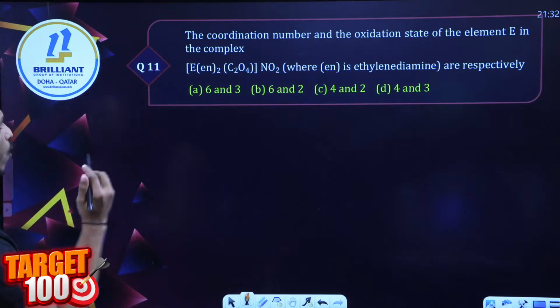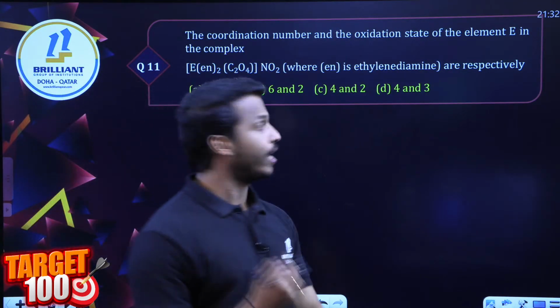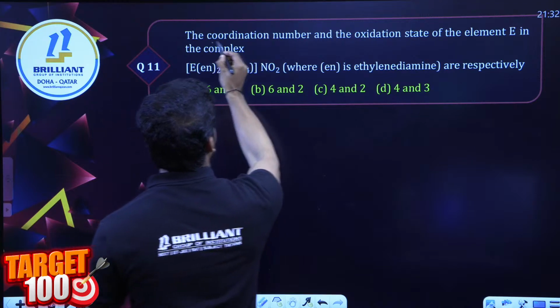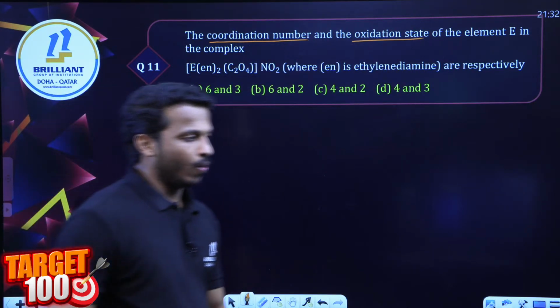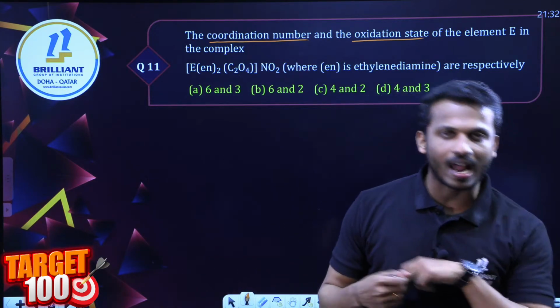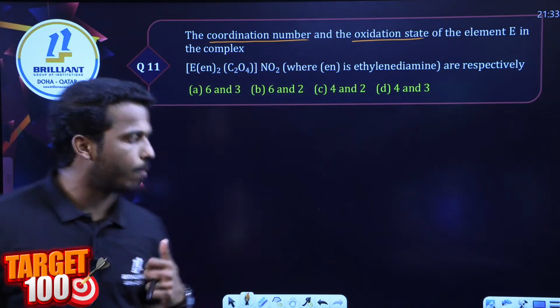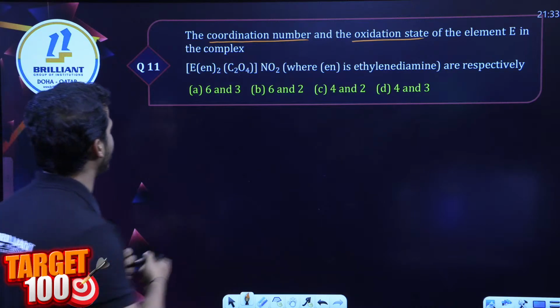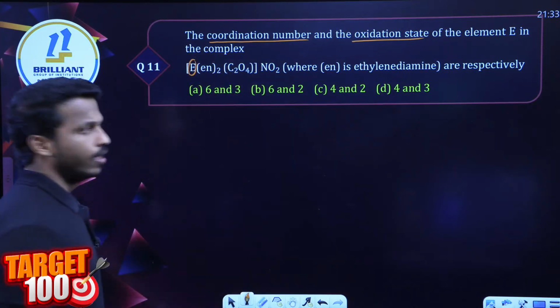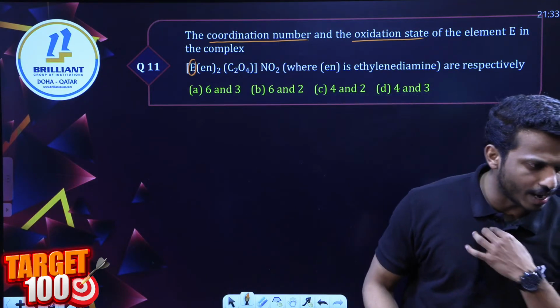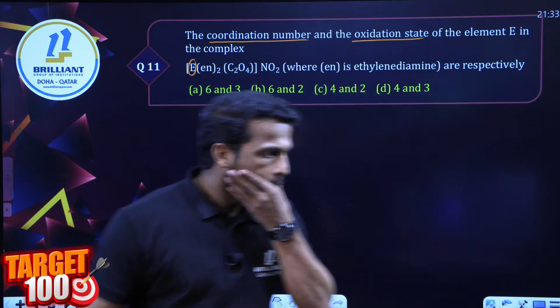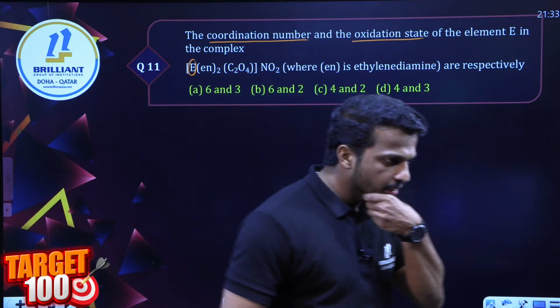Come on. What is the coordination number? So be very careful. What they're asking is the coordination number and then the oxidation state. What is the coordination number and oxidation state of the given complex, dear all? The metal atom is given as E. Any metal. So what is the coordination number?